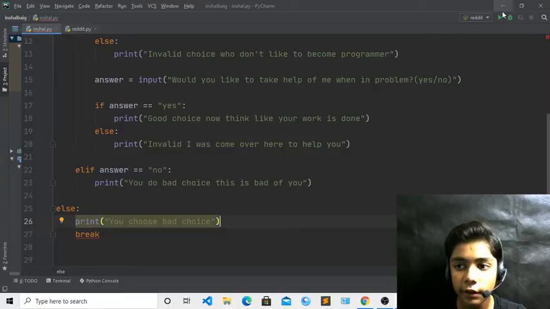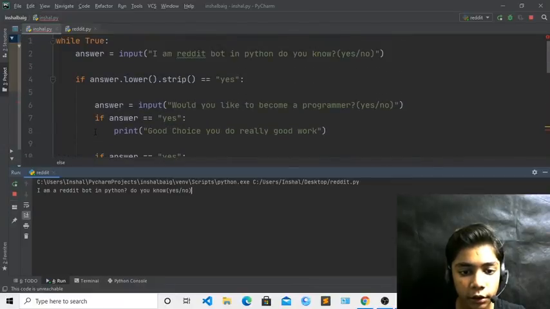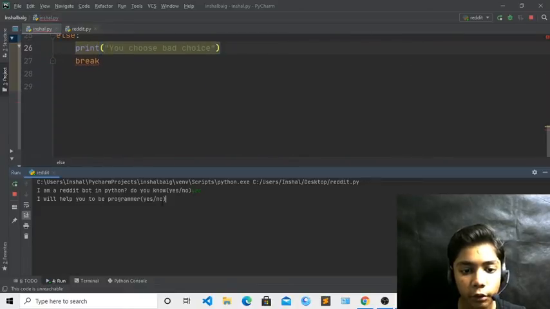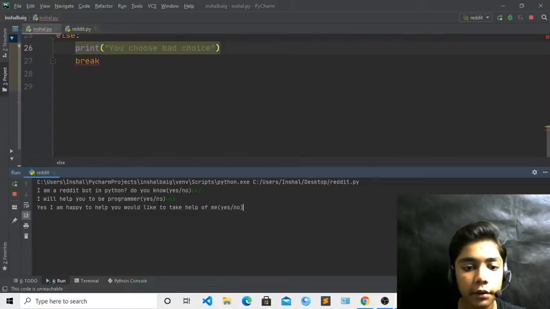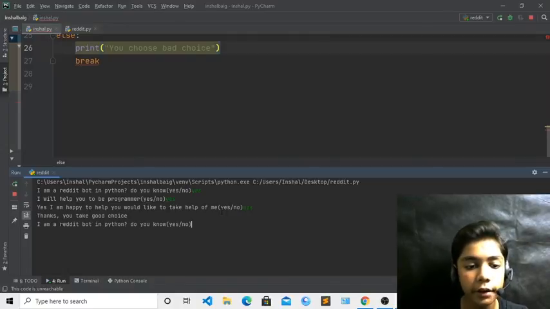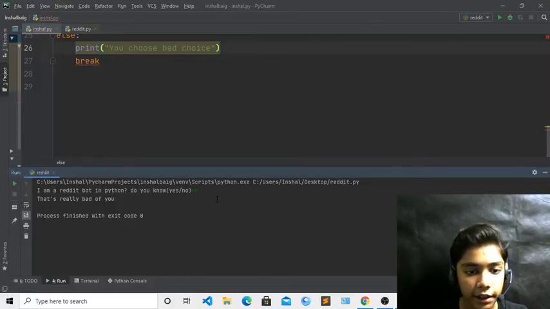and now when you have done all that, if you run it over here, you can see it is asking, I am a Reddit bot in Python, do you know? So I will write yes. Now you can see this, I will help you to be a programmer over here, so I will write yes over here also, and now it's asking, yes, I am happy to help you, would you like to take help of me? So I will say yes, and now it is saying thanks, you take good choice over here.